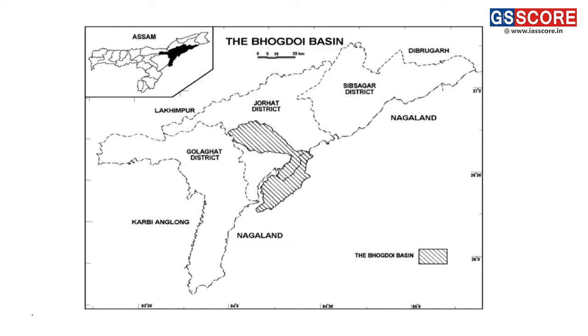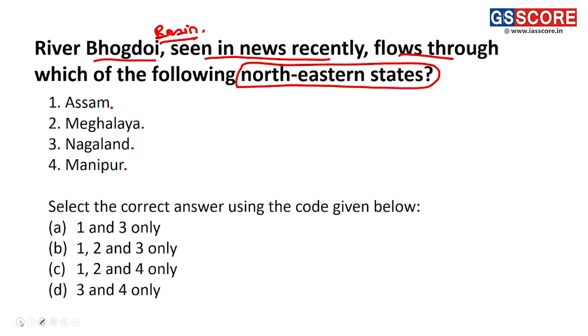I will refer to the map for this one. Here we can see this is the state of Nagaland, and this is the state of Assam. In this region we can see the river basin of Bogdoi. It is present in Assam and in Nagaland. Thus, the correct statement for the river Bogdoi is Assam and Nagaland, 1 and 3, that is option A.